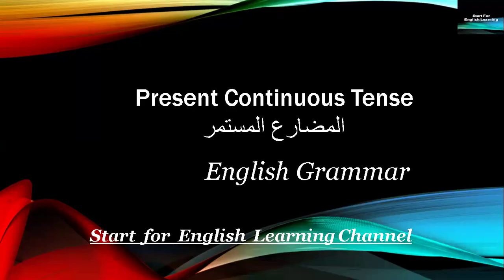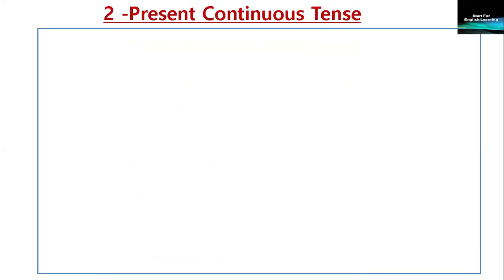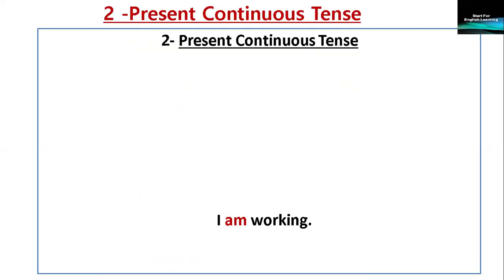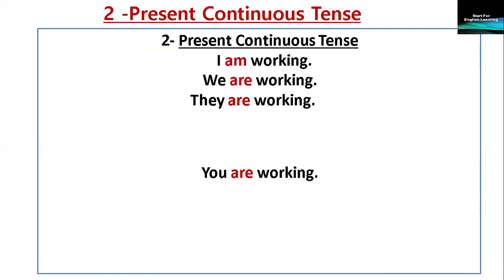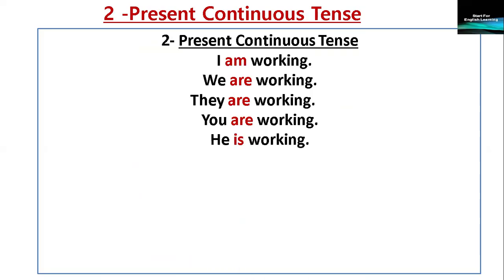Present continuous tense. I am working. We are working. They are working. You are working. He is working. She is working. It is working.